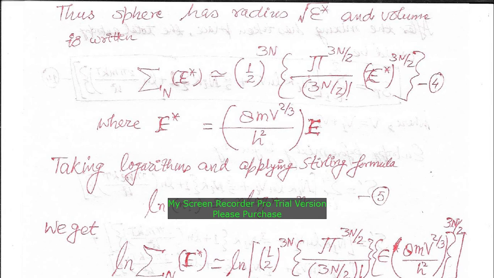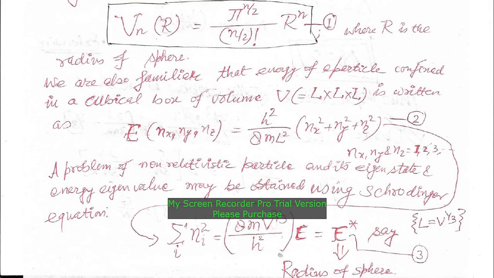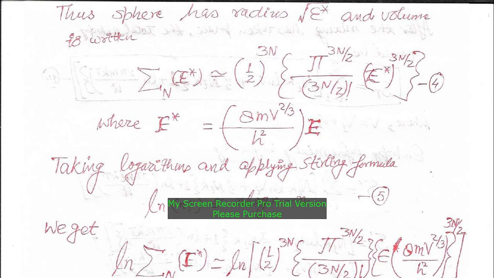This volume we can write in the following equation number 4: capital sigma n, which is a function of E star, is equal to 1 by 2 power 3n, pi power 3n by 2, divided by 3n by 2 factorial, E star power 3n by 2.